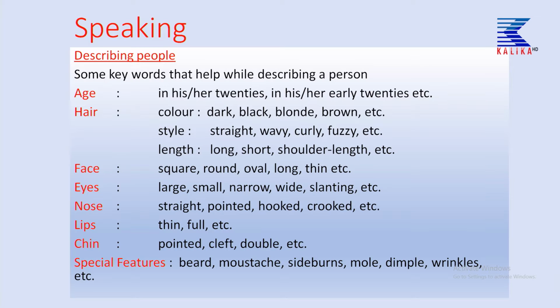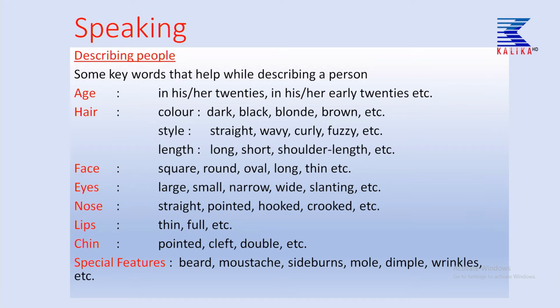Shoulder length means till our shoulder, etc. Now, we have to describe the face. How are the faces? There are different kinds of faces, like round, square, oval, long, thin, etc. So, you can say she has a square face, round face, oval face. In this way, you can describe people.